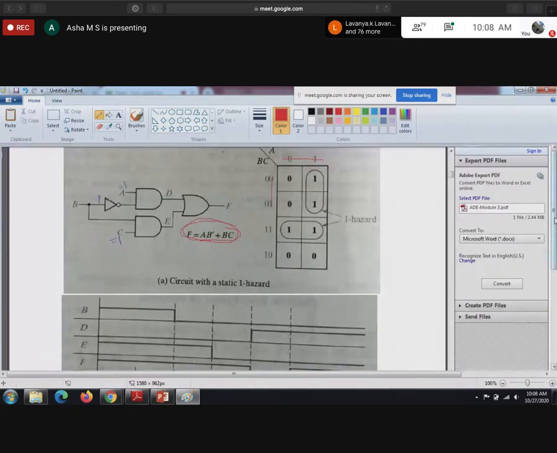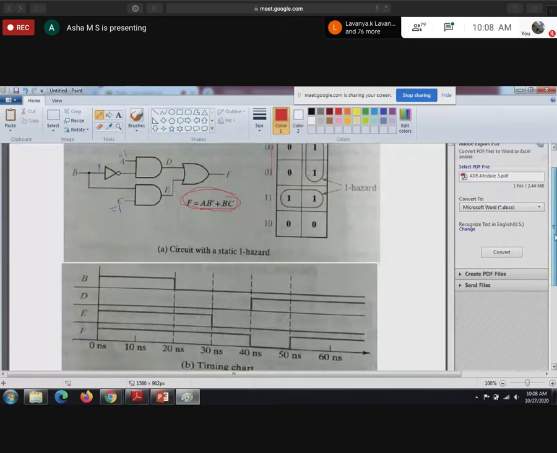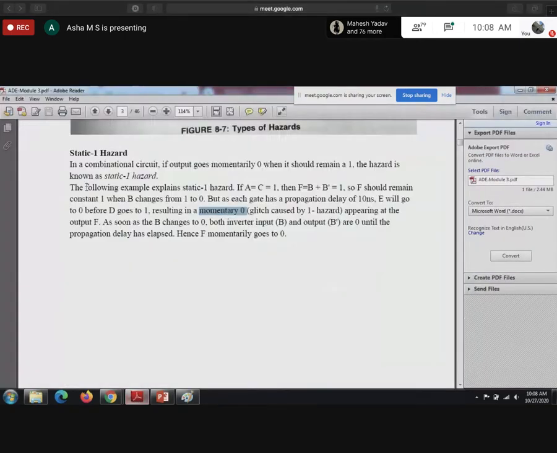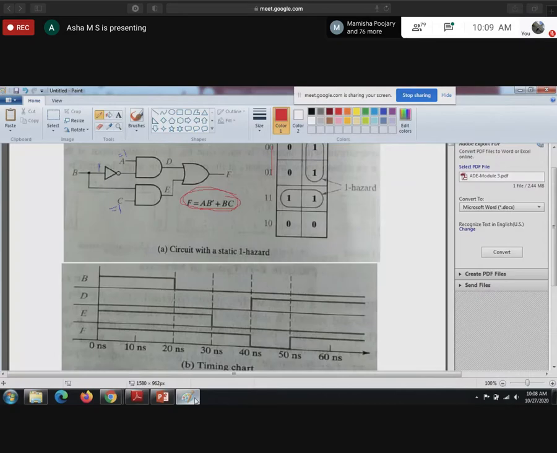Okay, now what they said: A and C are one, and we are going to change only B. See in the theory statement, A equal to C equal to 1, B is going to change from 1 to 0. When B changes from 1 to 0, what will happen? We'll see. AC are not taken in the timing diagram because they are constant. Their values are always 1.